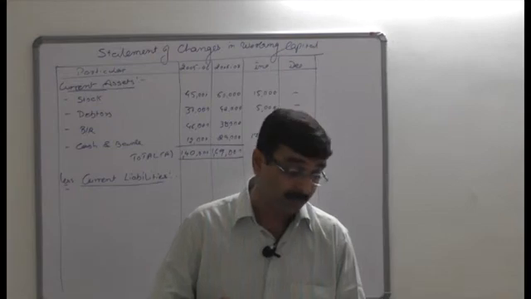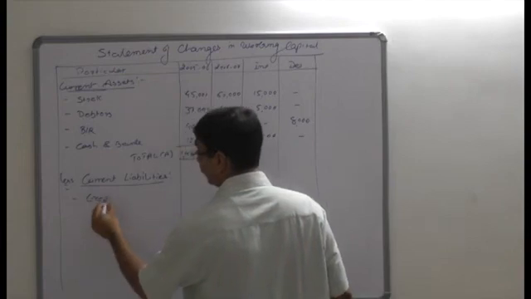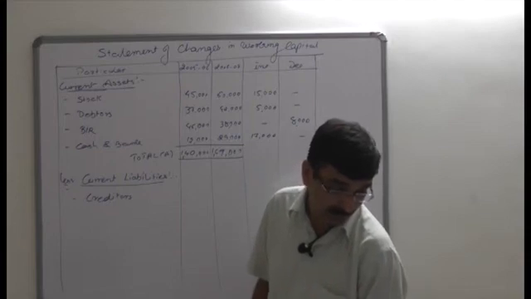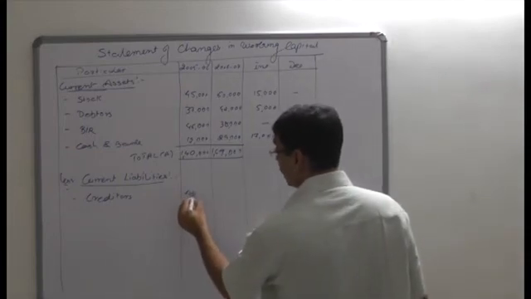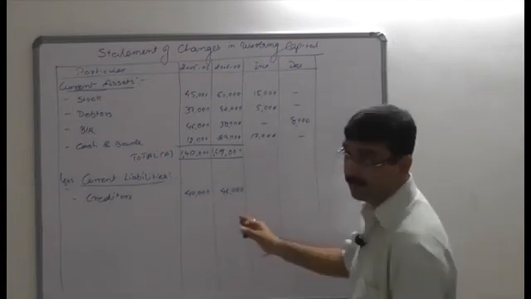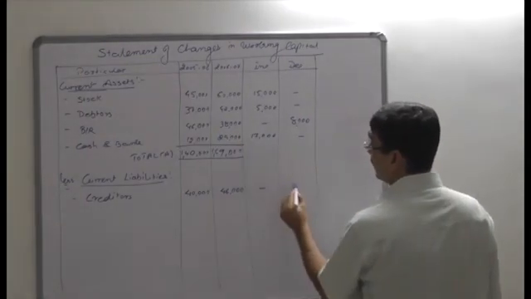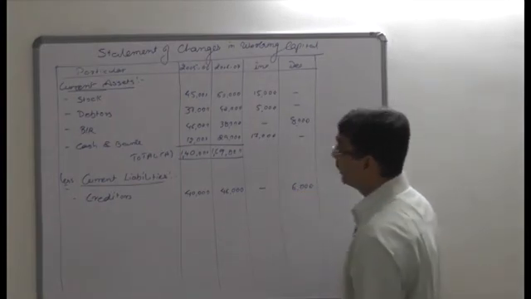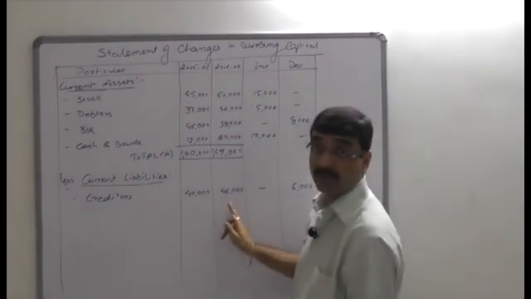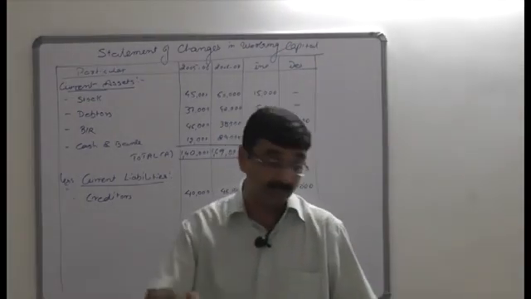Next is creditors. The creditors is a current liability. Just confirm the creditors value: last year it is 40,000 and the current year is 46,000 rupees. Now see the difference. The current year current liability is higher than the last year. It will work in reverse, that is, a decrease in working capital. Earlier, the current year current assets were higher than the last year, so it was an increase. But in case of creditors, the current year current liability is higher than the last year, so it's a decrease in working capital. So it is the reverse of the last time.